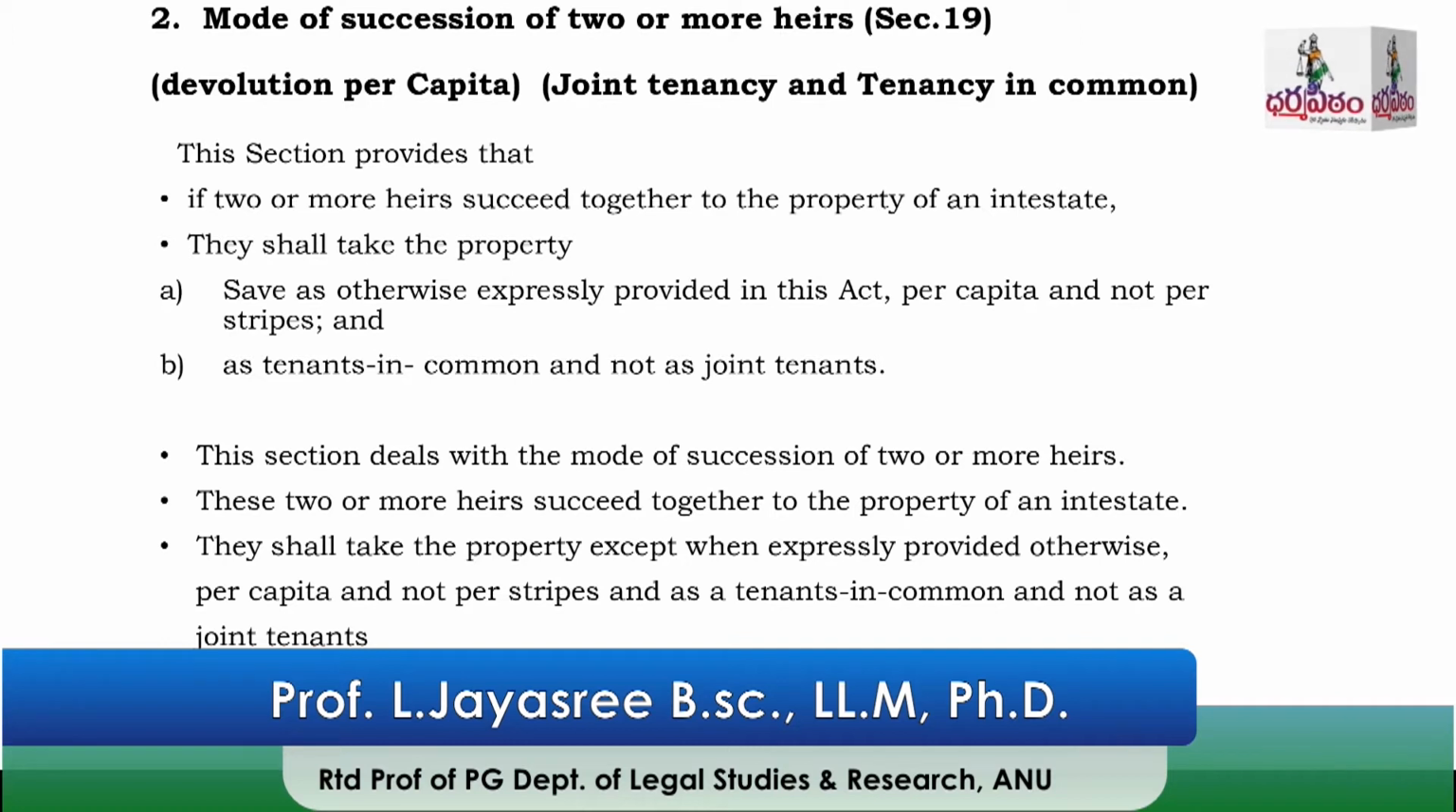If 2 or more heirs succeed to the property of the intestate, they shall take the property, save as otherwise expressly provided in this Act, per capita and not per strips, and as tenants in common and not as joint tenants. This section deals with the mode of succession if there are 2 or more heirs. So this is the first condition. Second, these 2 or more heirs together have to succeed to the property of the intestate. That is, all are eligible, all are qualified. They are entitled to take a share in the property of the intestate. That condition has to be fulfilled.